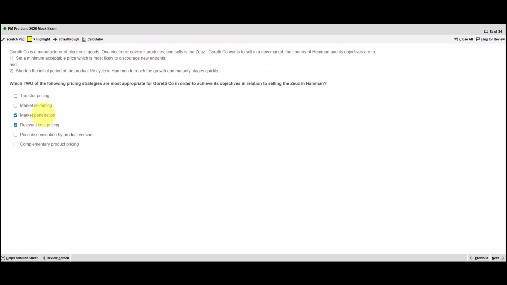One thing I didn't mention is market penetration also speeds up the process so that you do get to growth and maturity more quickly because you gain market share more quickly.